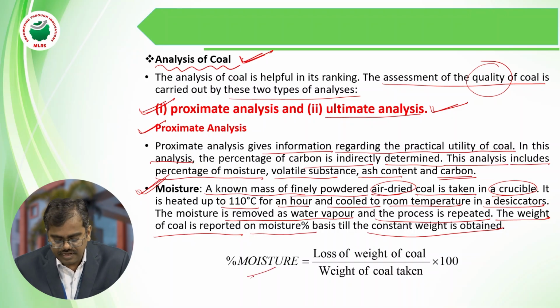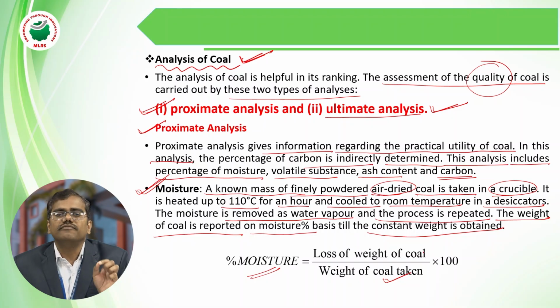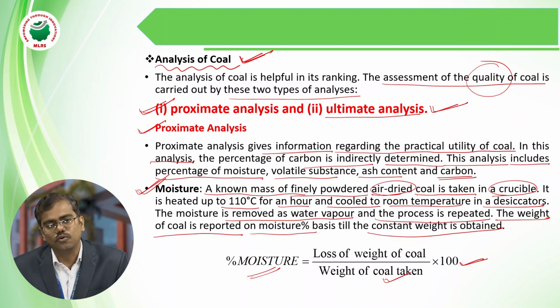The percentage of moisture we can calculate using this formula: the percentage of moisture is equal to the loss of weight of the coal, that is, the weight of the coal sample taken before combustion minus the weight of the coal after removal of the moisture content, divided by the weight of the coal sample taken before burning, into 100. By using this formula, we can calculate the percentage of moisture present in the coal sample.